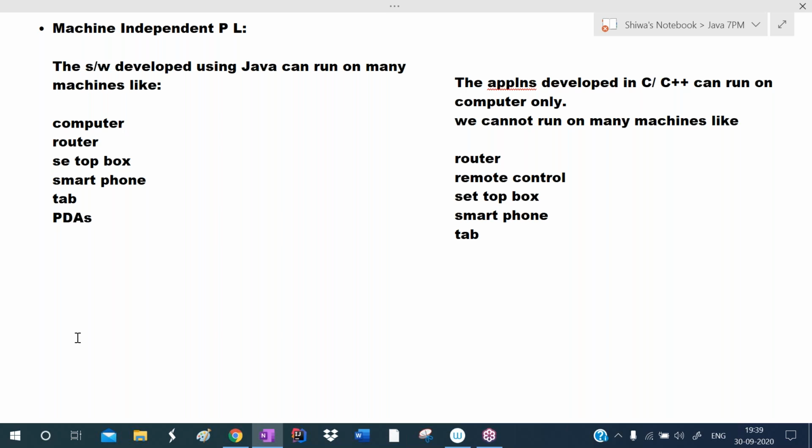So Java is a platform independent programming language. We can run a Java application on any operating system. Just take the bytecode file and run it. But to run the Java application, JVM is required. JVM is platform dependent. Java application is platform independent. And the next one is machine independent, which means we can run a Java application on many machines. What are those many machines? These are the many machines.